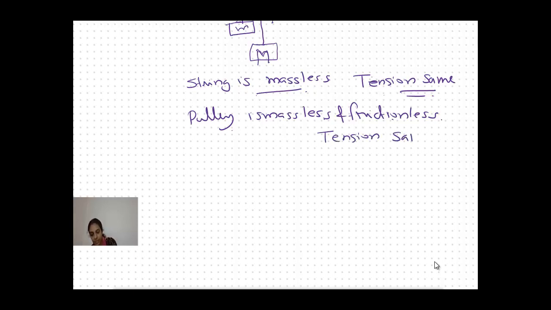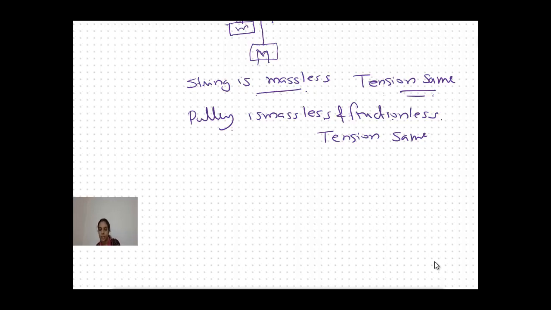So, if the string is massless, then the tension in it is the same everywhere. If the string has mass and it is accelerated, then the tension will be different. For an inextensible string, acceleration will remain the same. If the string is massless, tension is the same. If the pulley is massless and frictionless, tension will be the same on both sides of the pulley.